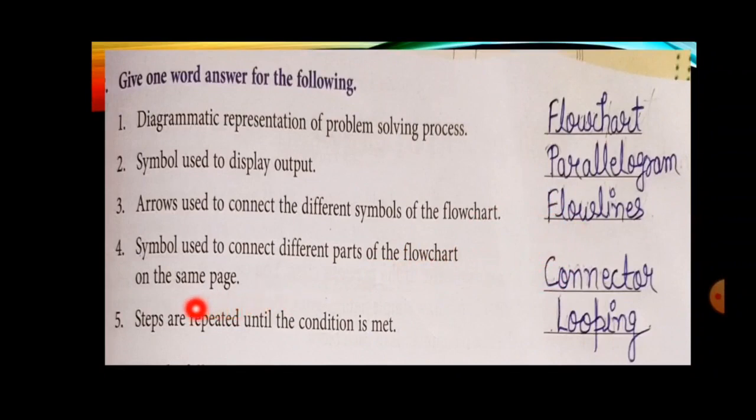Now the fifth one, steps are repeated until the condition is met. Okay, or until the condition is satisfied. So this concept is known as looping. So student, complete your work till here. Okay, go through your chapter properly, complete book exercise. Assignment I will not give in this video because already I have given 2 assignments and I have covered all the topics. But if any of the question is left in the back exercise of your book, so you can complete it.